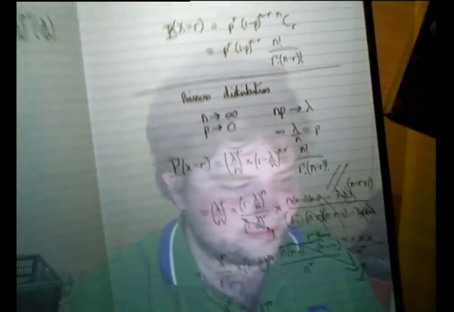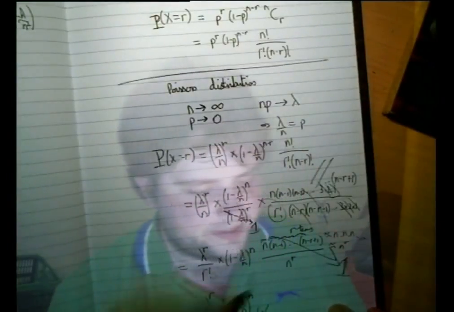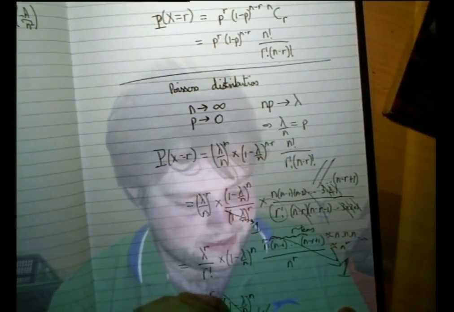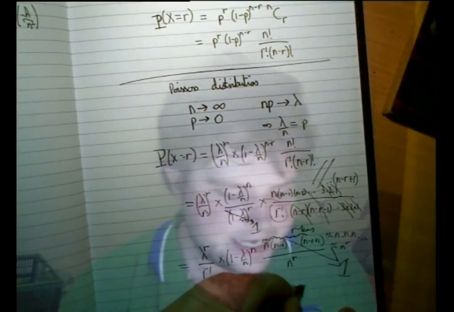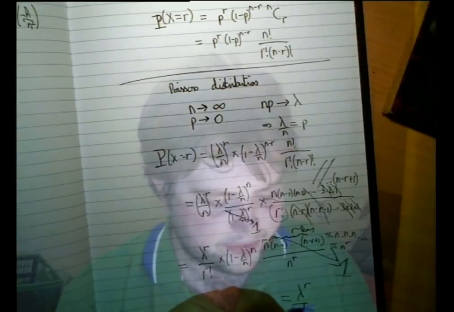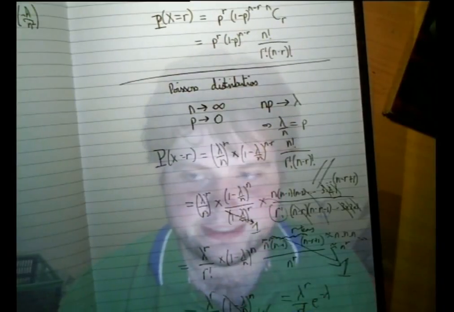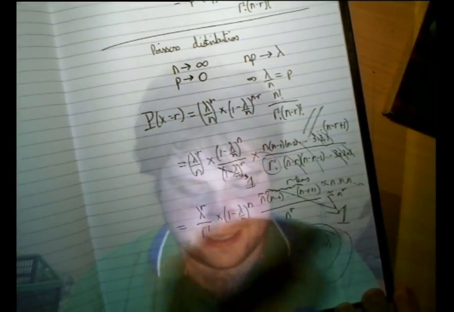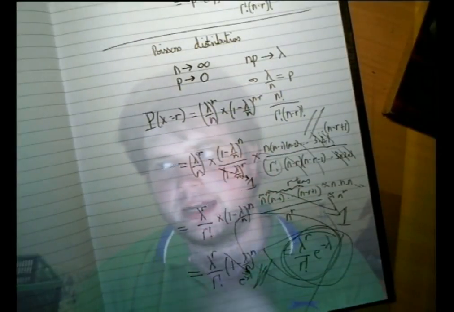Let's go back. So we said that there, so it's lambda to the r over r factorial times e to the minus lambda. And that is the thing you'll see in the textbooks. And hopefully that's helped you out a bit if you needed to do that derivation.